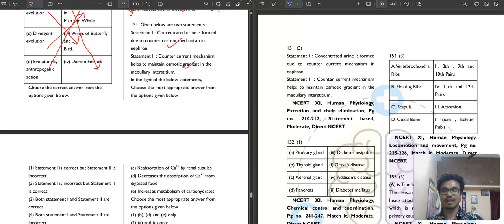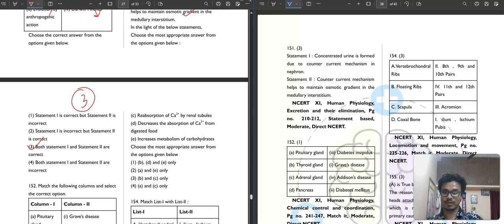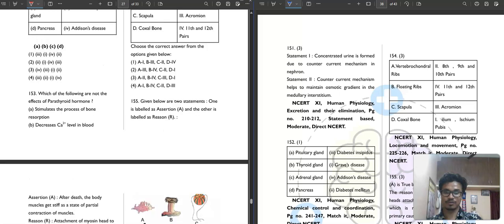It is also correct, because of the counter current mechanism through the vasa recta and Henle's loop. So that helps to maintain the osmotic gradient in the medullary interstitium, urea and water. So third option is your correct answer. Both statements are correct.